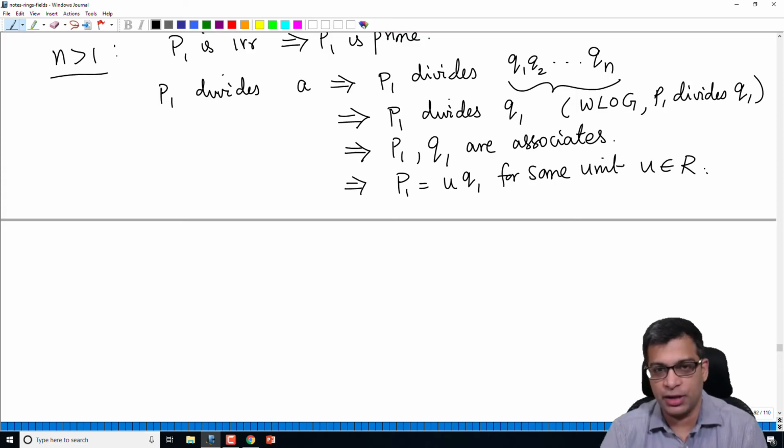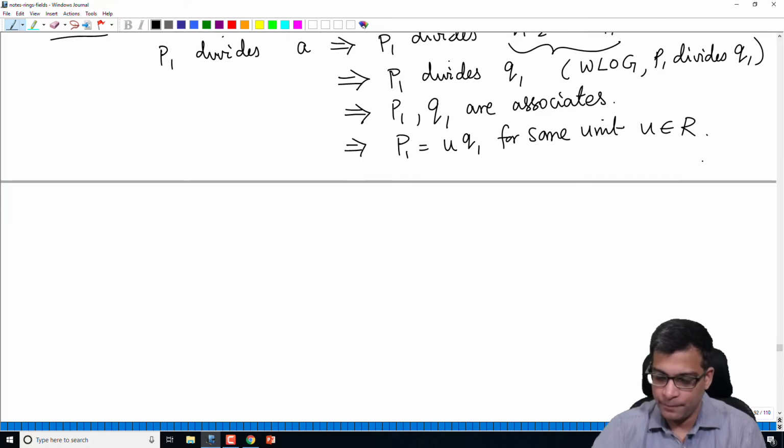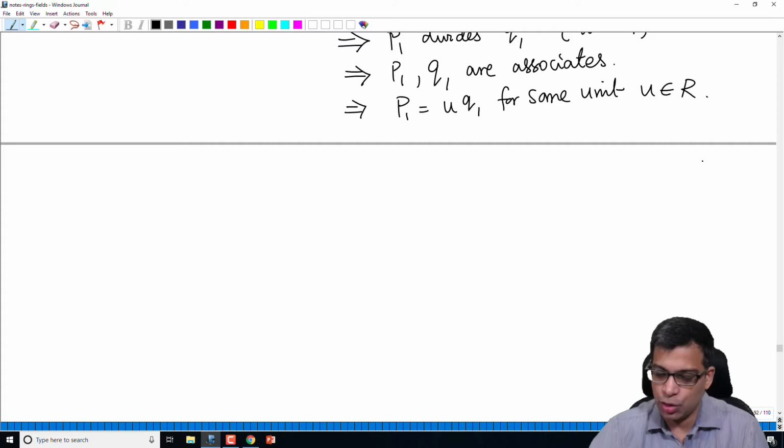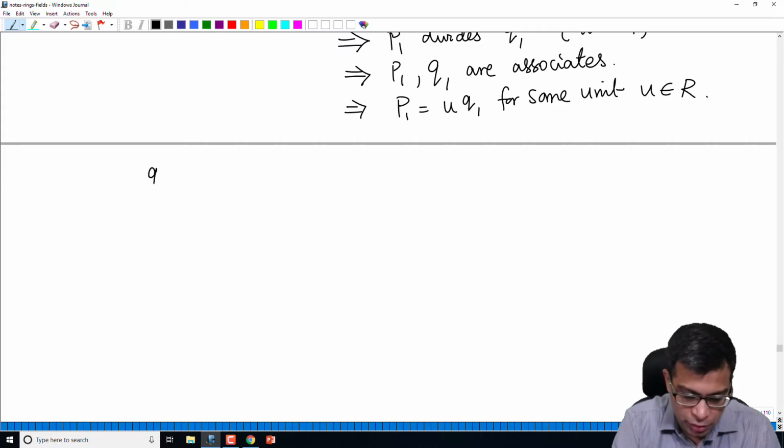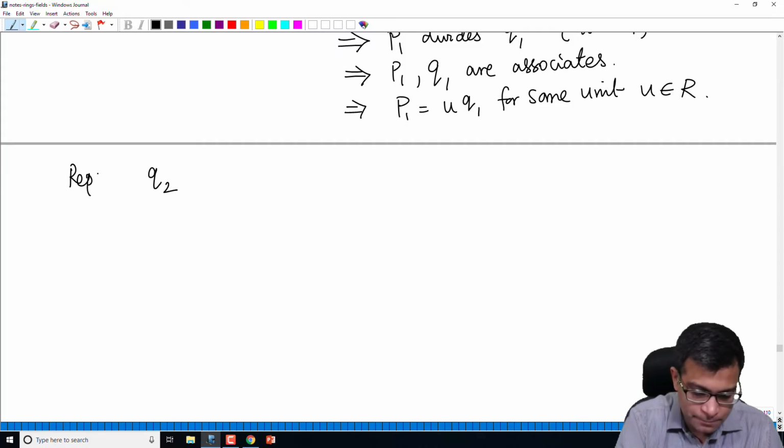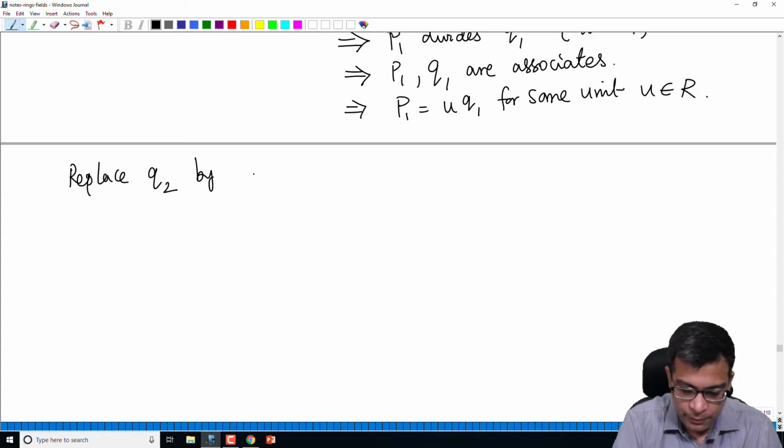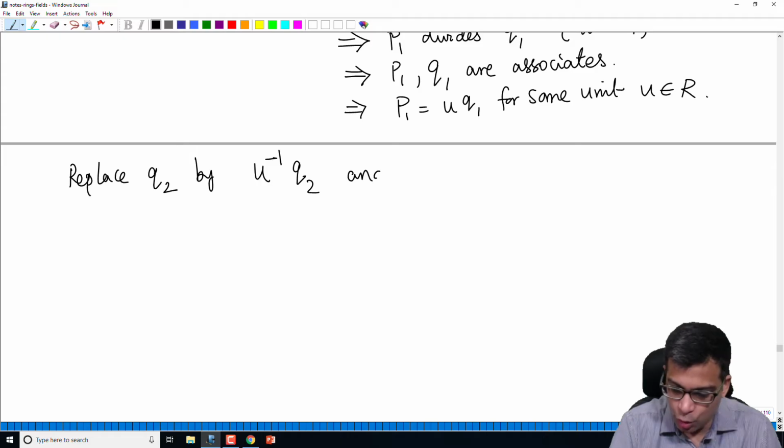For example, in the ring of integers, 2 is an irreducible element, minus 2 is an irreducible element. And 2 divides minus 2 because 2 is minus 2 times minus 1. Whereas 2 and 3 are not associates and they don't divide each other. So P1 is U times Q1. Now I am going to replace Q2 by U inverse Q2 and Q1 by U Q1.